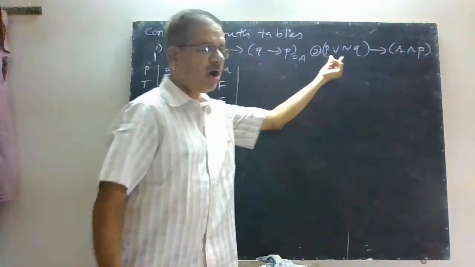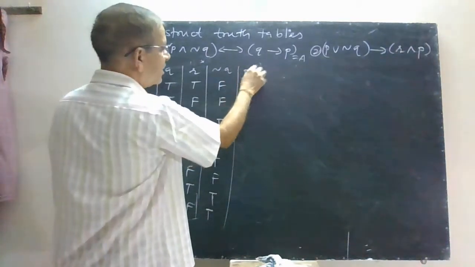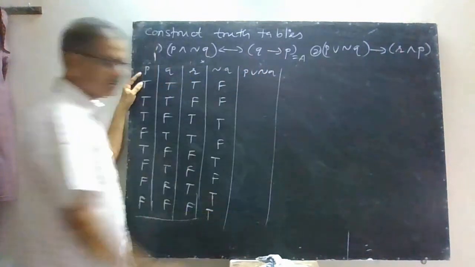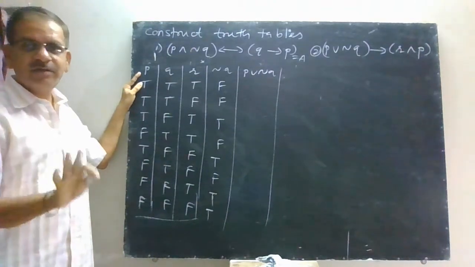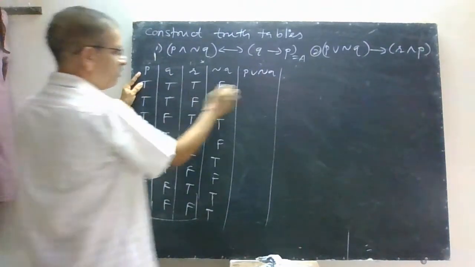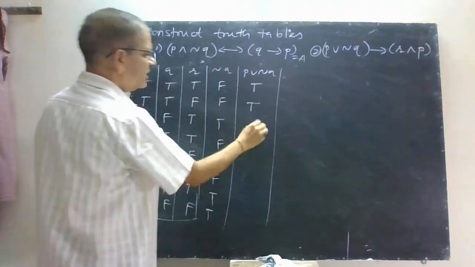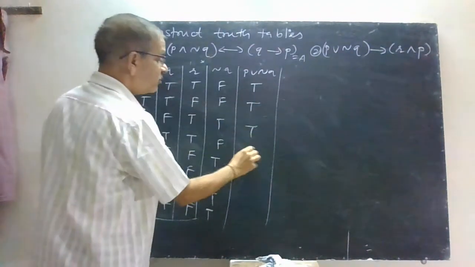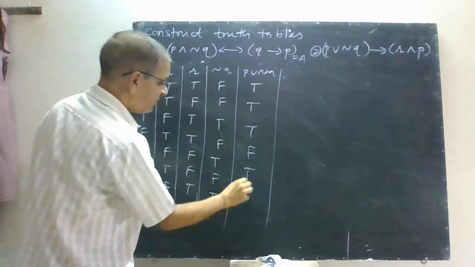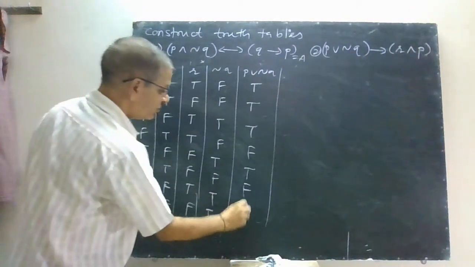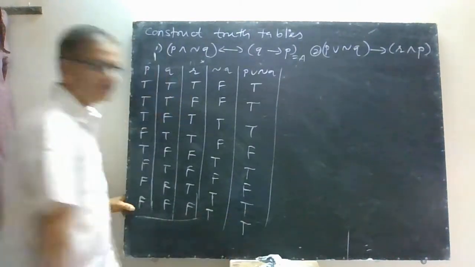Then you have to make OR. This column or this column. And so now remember that one. For OR, when both are false, it is false, otherwise true. So when true, false, it is true. True, false, it is true. True, true, it is true. False, false, it is only false. True, true, it is true. False, false, false. False, true, true, and false, true, true.